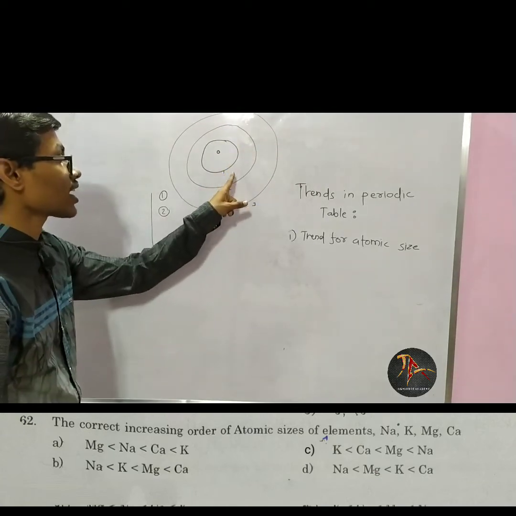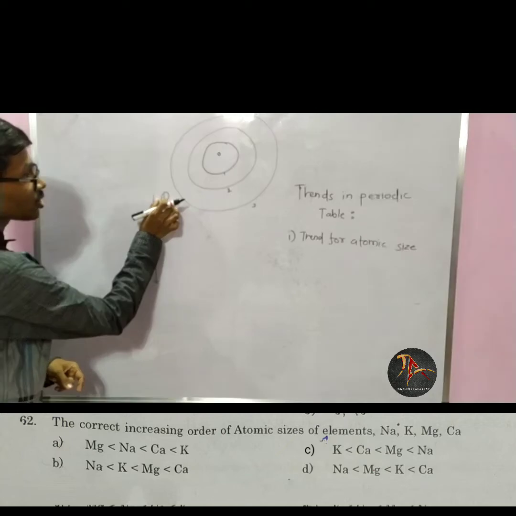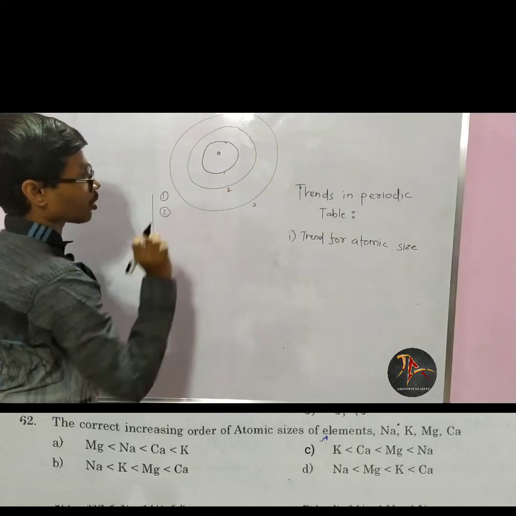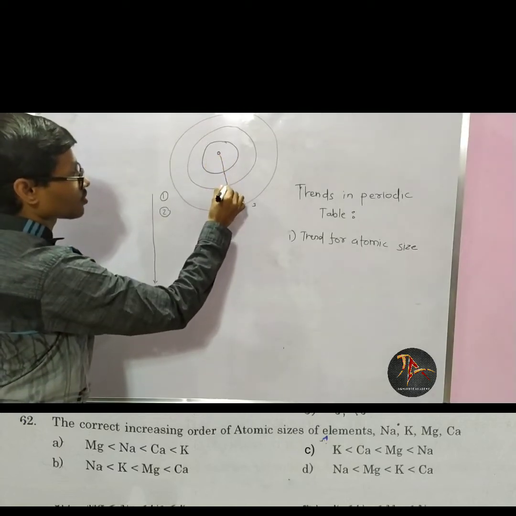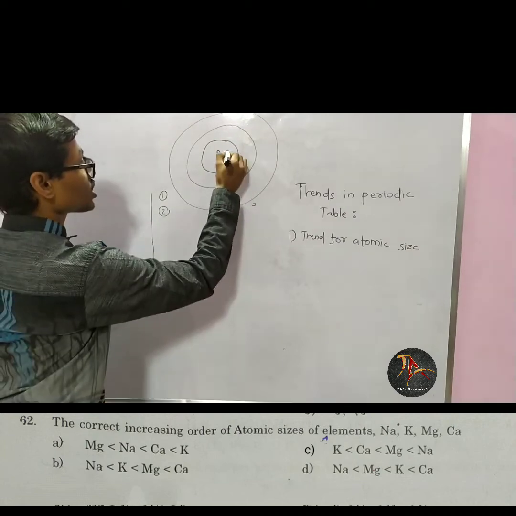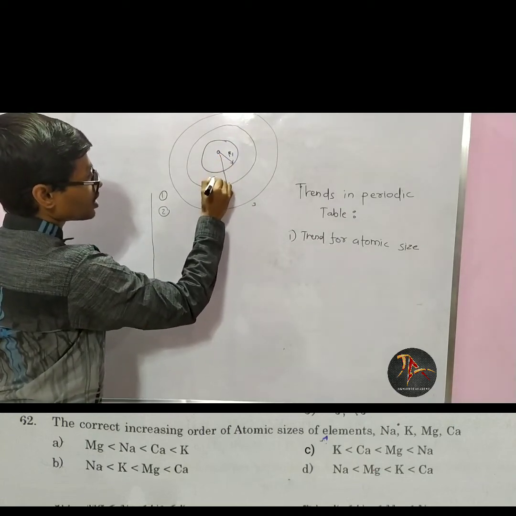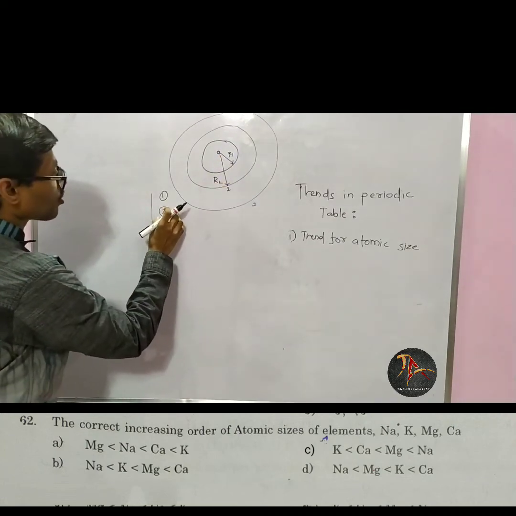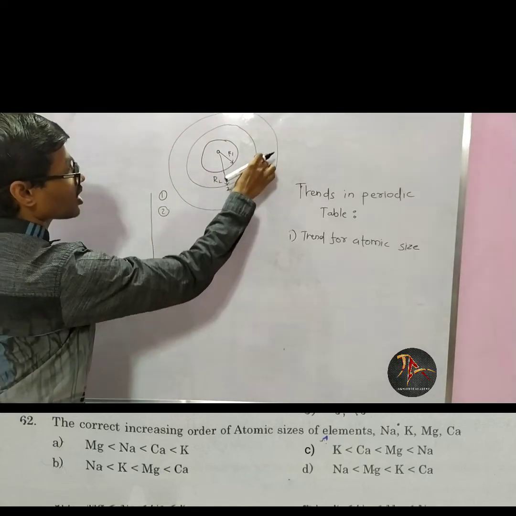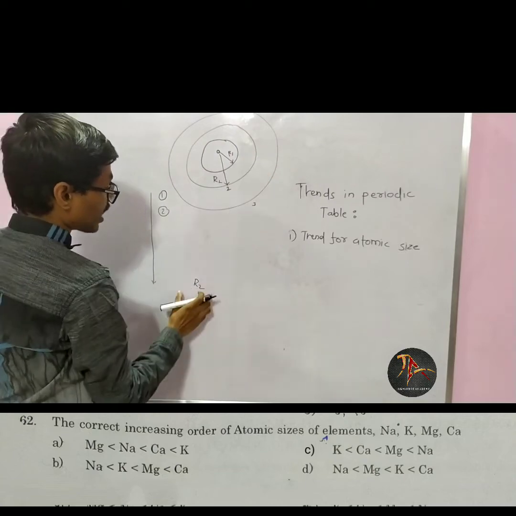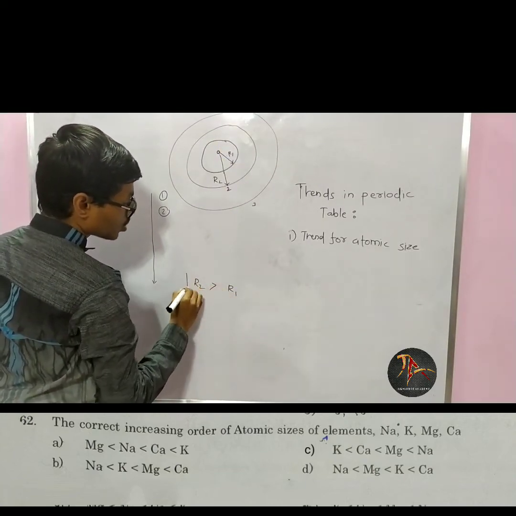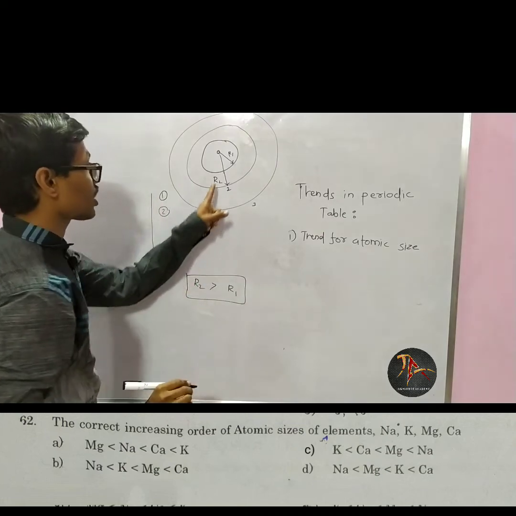When orbits are added, the radius will increase. Suppose the radius is r1 for this and r2 for this. Surely r2 is greater than r1.